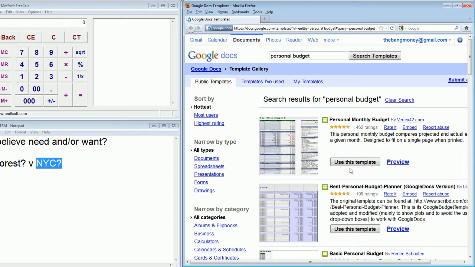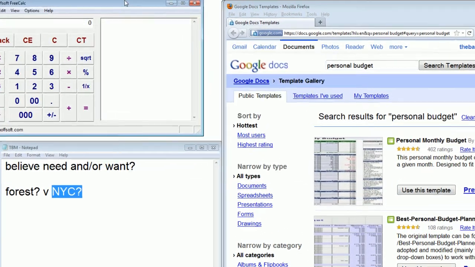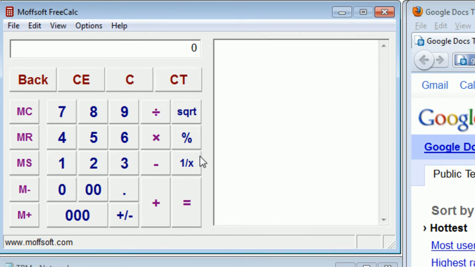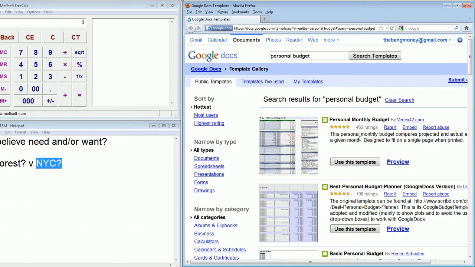And why are we using a template? Because templates save us time. Time costs us money. We're using this free calculator. We're not building one from scratch because it's going to save us time. And both of these, this calculator and this template, are free. So we just created a zero expense for a calculator and for a template. More importantly, in terms of time, because time does cost us money, and we'll get to the calculation of how time costs us money further down this series.